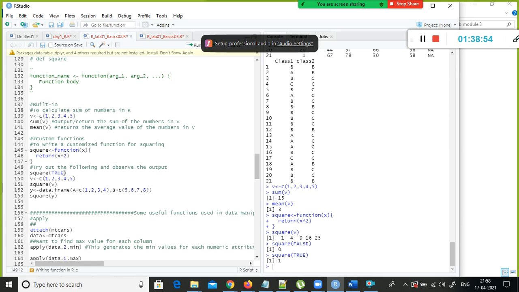Though you pass values like true or false, it returns 0 or 1. If it is false, it returns 0. If it is true, it returns 1 by default. But it is not doing any arithmetic operation. 0 squared is 0, 1 squared is 1 only, right? That is what is happening here, okay?